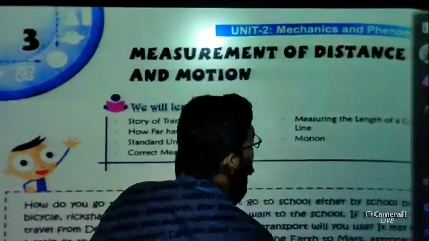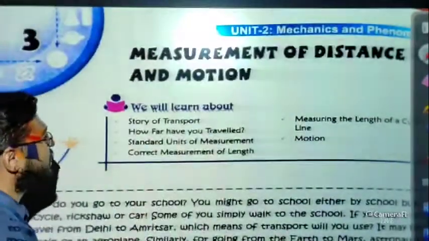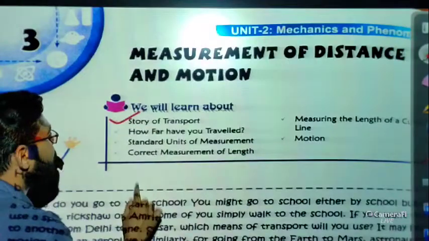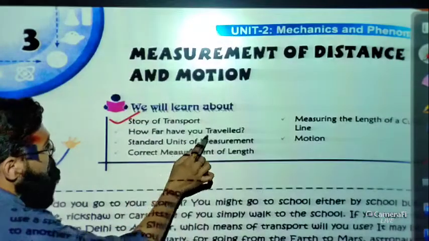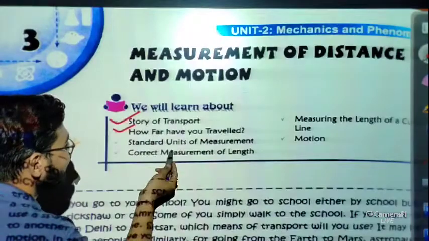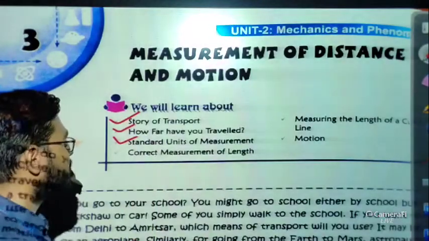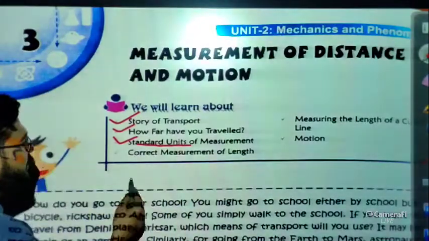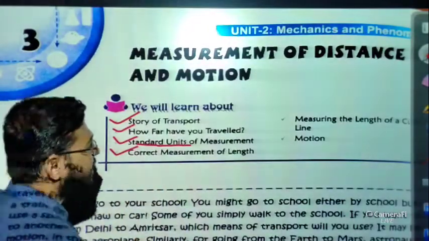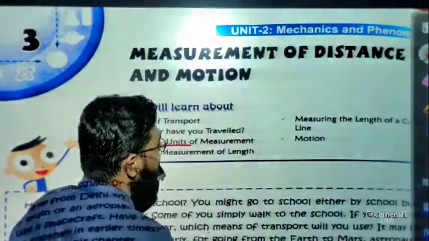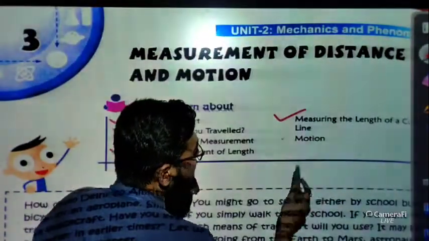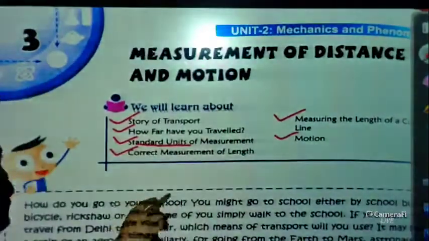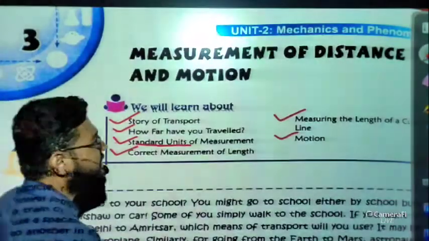But before starting the chapter, let me tell you what things we are going to discuss in this chapter. So basically in this chapter we will learn about the story of transport. How far have you traveled? Standard units of measurements, that means what are the units of measurements and what do you call standard units of measurement. Correct measurement of length, how do we get the correct measurement of length, measuring the length of a curved line, and motion. So all these things we are going to discuss in this chapter.